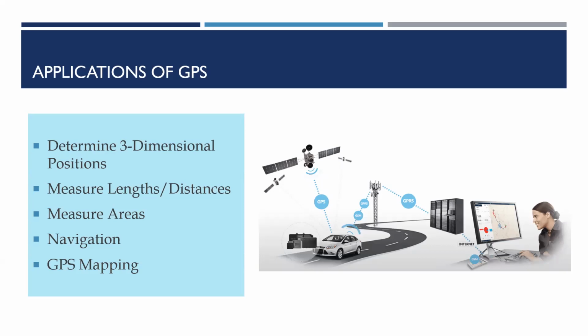Tracks are a collection of points collected automatically by the unit. For example, the GPS can record track points every 10 seconds as you walk the perimeter of a field. The length of a track is calculated as the cumulative length between each track point. GPS can be used to measure areas. Just like lengths, areas can be measured using points or tracks.